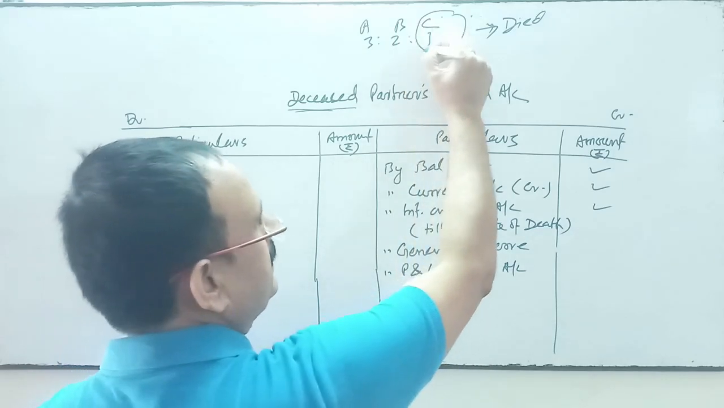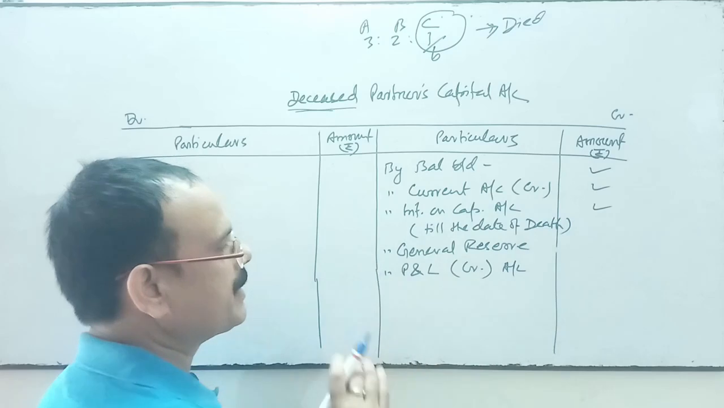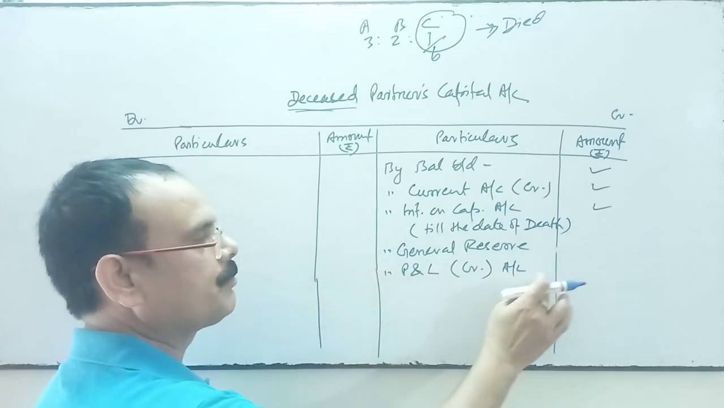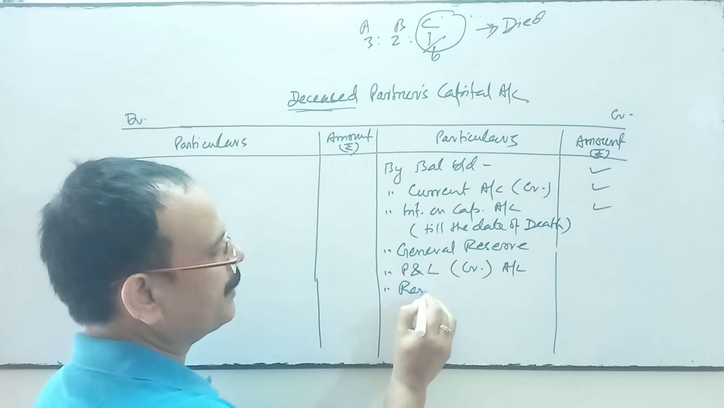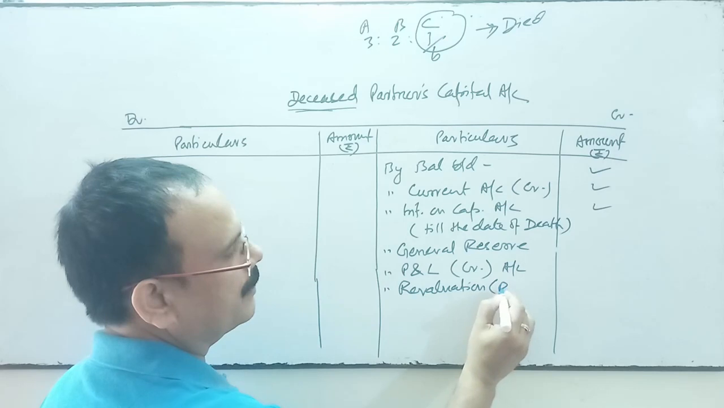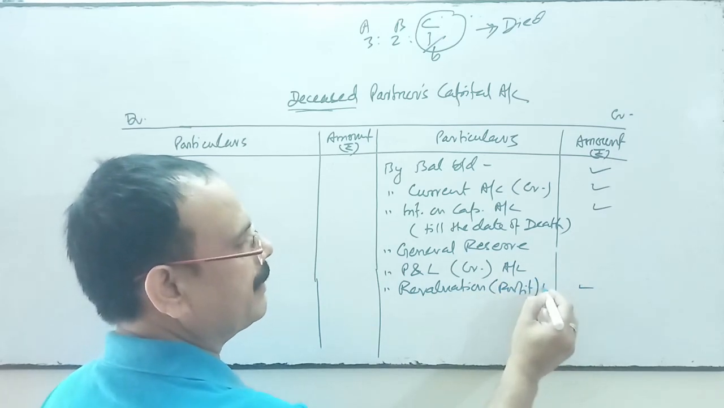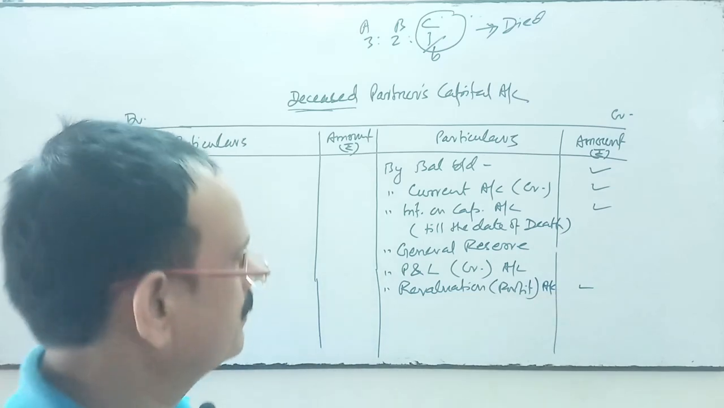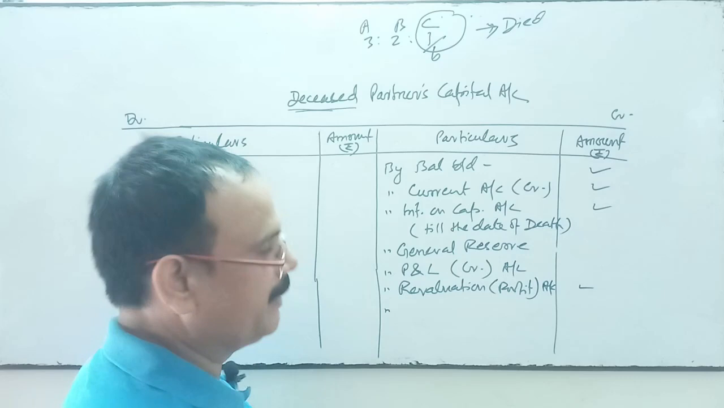How much is the share of C? 1/6. So 1/6 of the general reserve will be transferred to his capital, and 1/6 of the profit will be transferred to the capital account. Then revaluation profit, means credit balance in the revaluation account, share in revaluation profit, then share of goodwill.